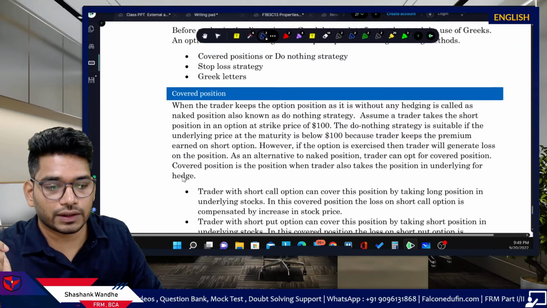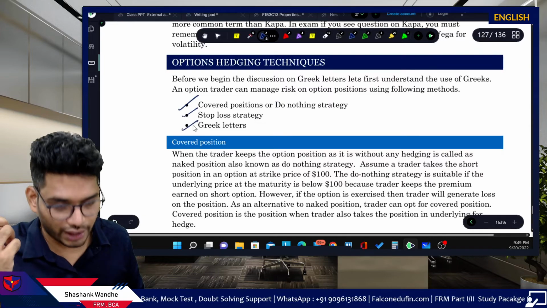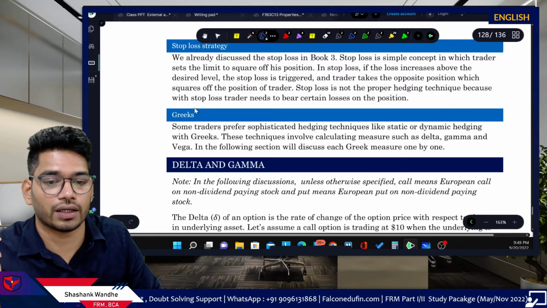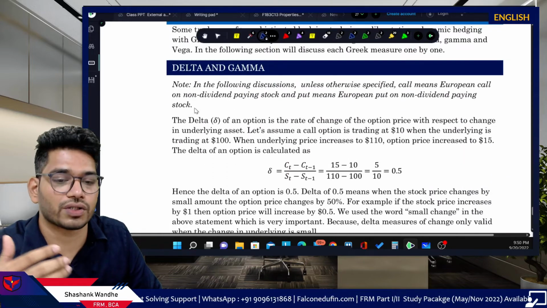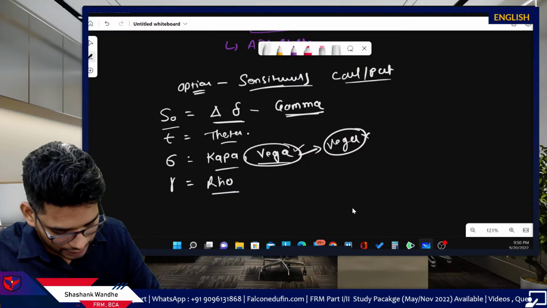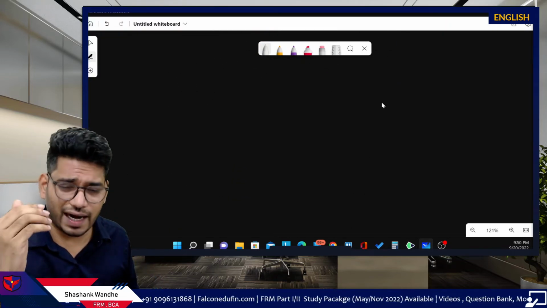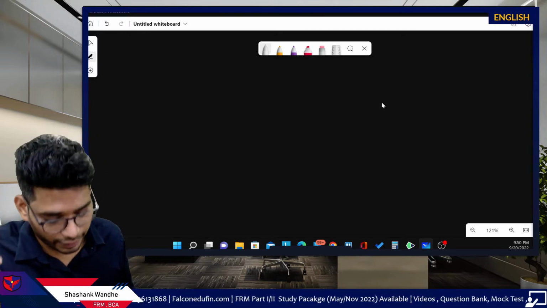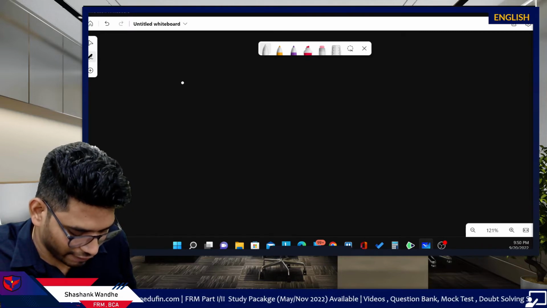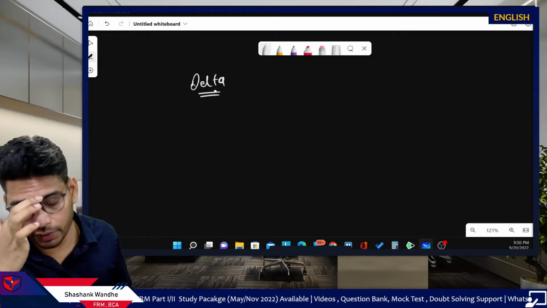Now this discussion relates to the covered position, stop loss strategy and Greek letters. We discussed these two, covered position and stop loss strategy, and now our discussion starts with the Greek letters. First we will discuss the most important Greek letter, and there are high chances that you will see a question on this Greek letter, which is delta. I will primarily use delta to explain all the concepts related to the Greeks.